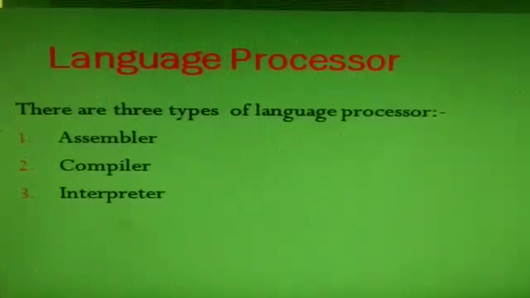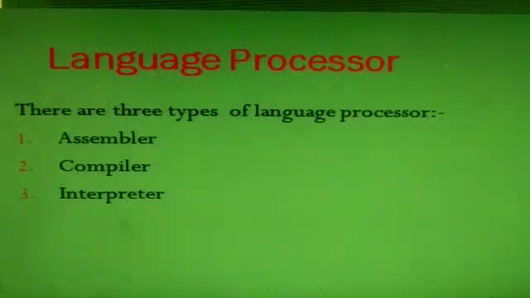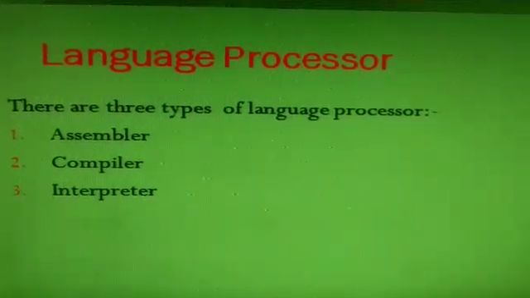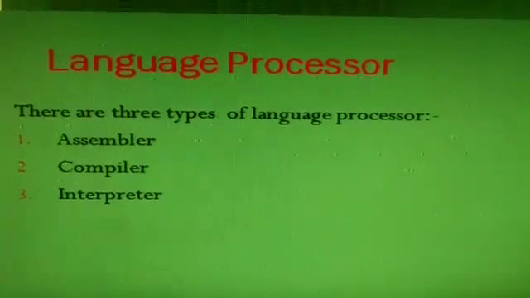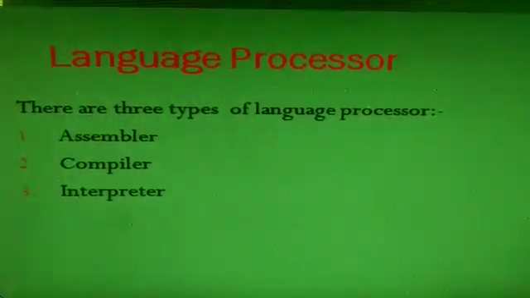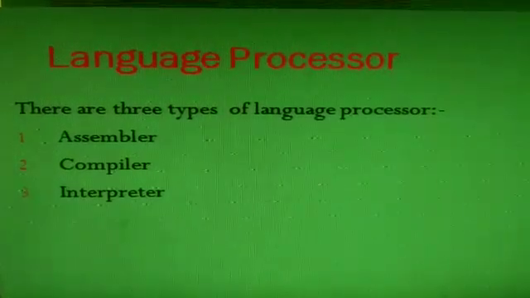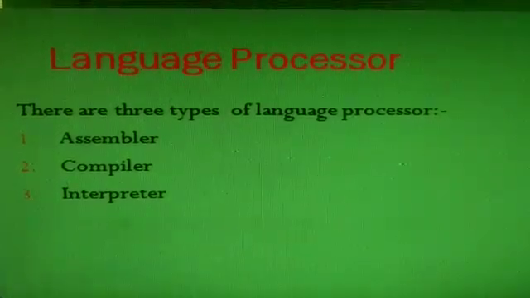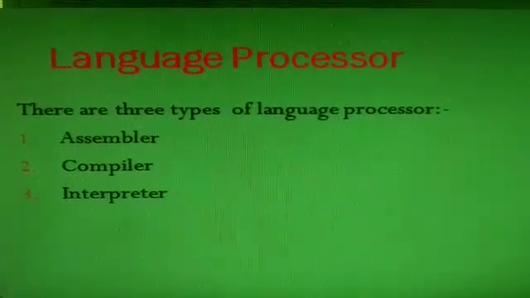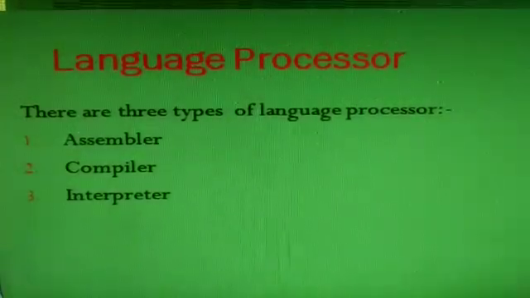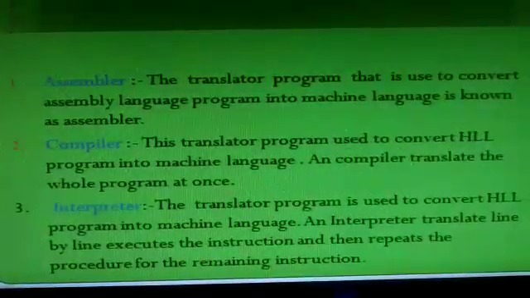The machine code can be for an actual computer. So, these codes can be translated using the following translators: assembler, compiler and interpreter. We have only 3 language processors, that is assembler, compiler and interpreter.